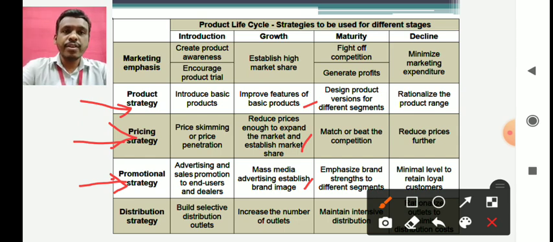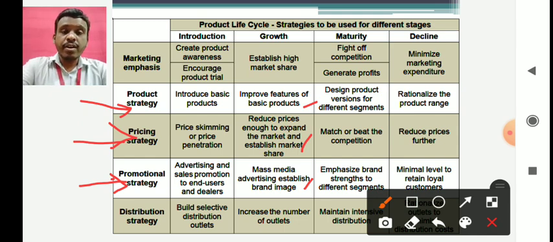But generally in growth stage you have a lot of advertisement in mass media. So advertisements can be seen, sales promotion techniques also can be seen in various outlets. Lastly, in distribution strategy, we see that the number of outlets can be increased. Why? Because there is an increase in sales. So one outlet in a city cannot handle all the increase in sales. So instead of having one distributor per city, you can have two, three, or maybe even four distributors,